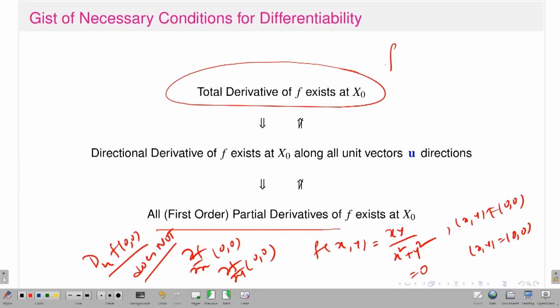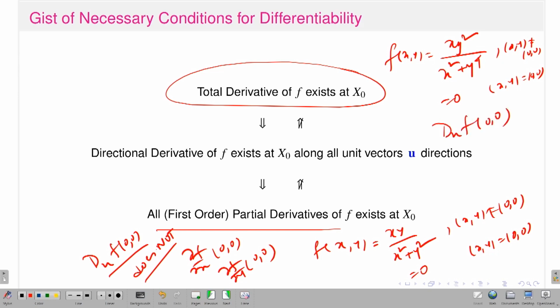For example, if you remember the function I considered, f of xy is equal to x y squared divided by x squared plus y to the fourth, if xy is non-zero, and 0 if xy is 0 0. There I already proved that the directional derivative d u f at 0 0 exists in all directions. If I remember, it is b squared by a if a is non-zero, and 0 if a is 0, in the direction u equal to a b. So the directional derivative exists. However, this function is not even continuous.